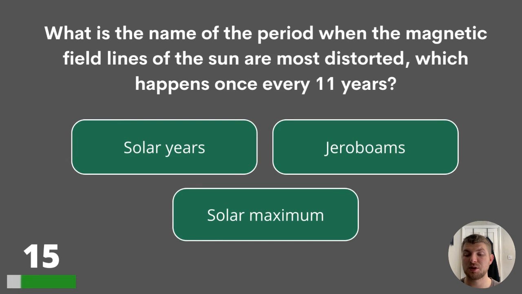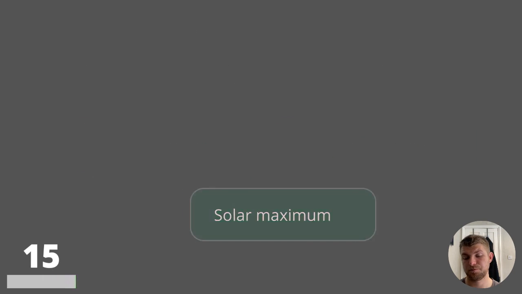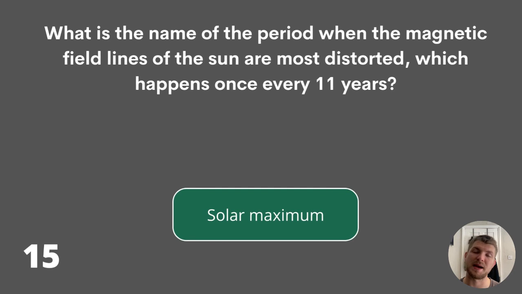15. What is the name of the period when the magnetic field lines of the sun are most distorted, which happens once every 11 years? Solar years, Jeroboams, or solar maximum? The answer is solar maximum.